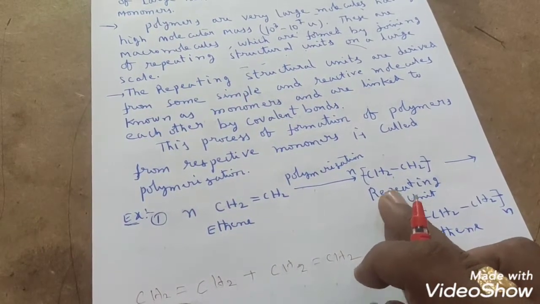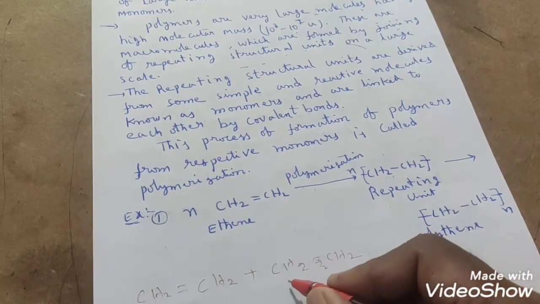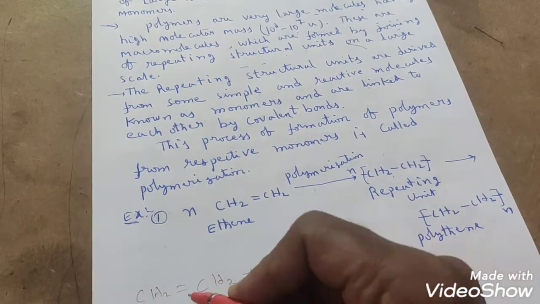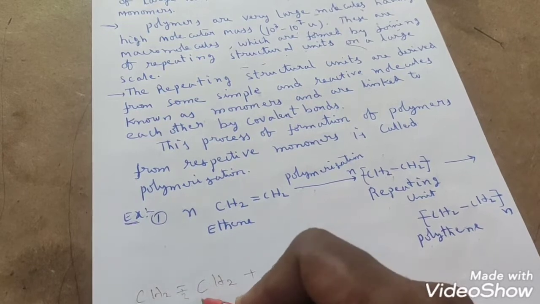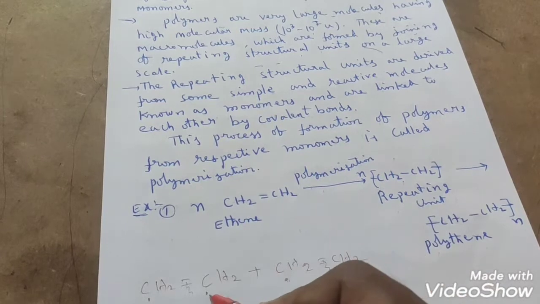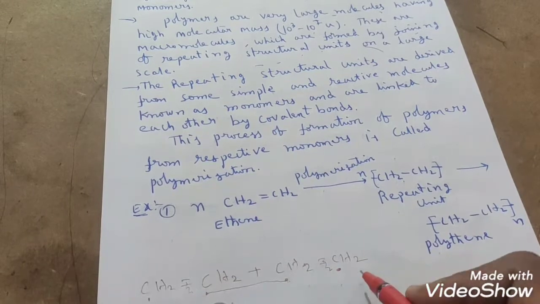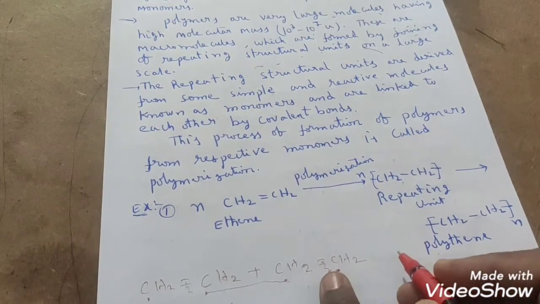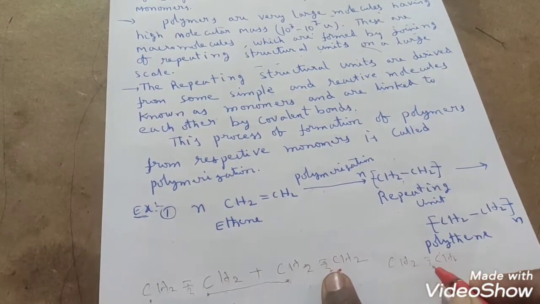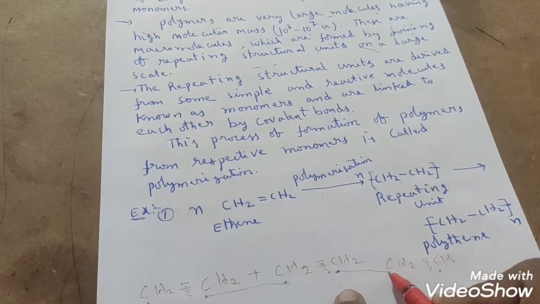So how do we get a repeating unit? By breaking off the pi bond, by homolytic cleavage, here free radicals will generate between the carbon atoms. Here also a free radical will generate. So whatever free radicals are generated after breaking off the pi bond, these free radicals combine like this. And here a free radical is there, na? That free radical will combine with another unit of monomer, CH2 double bond CH2. Here a free radical will generate. Again here a sigma bond will form, right?